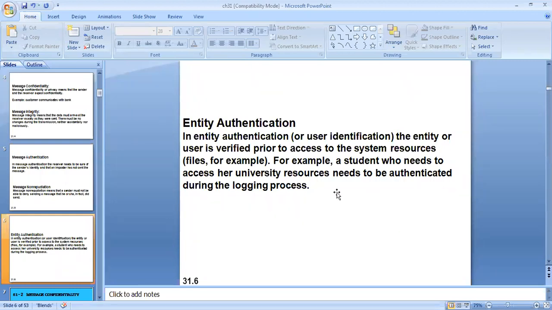Basically, a proper username and password are required before he accesses this information. Or you can take any login website.